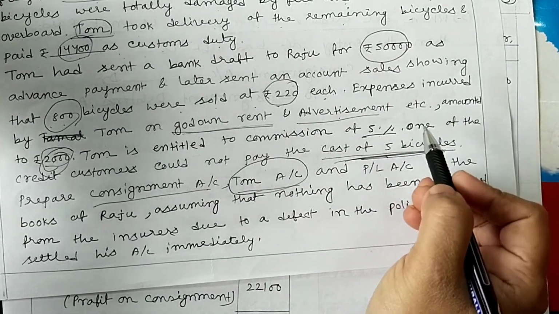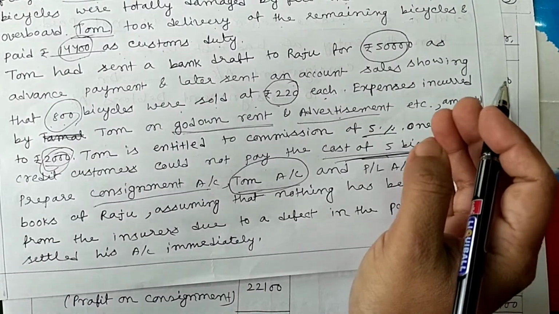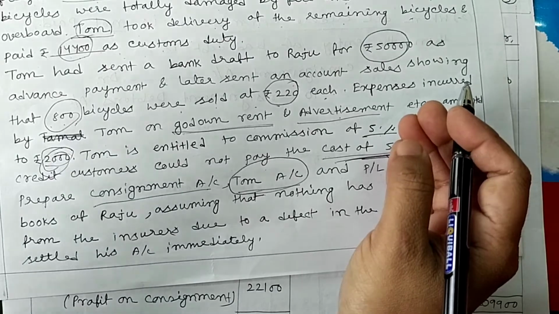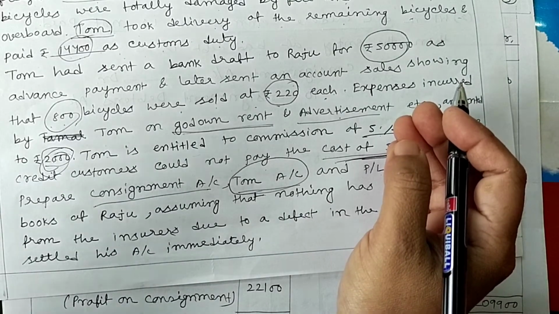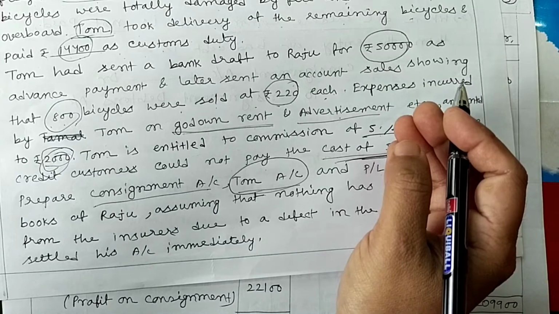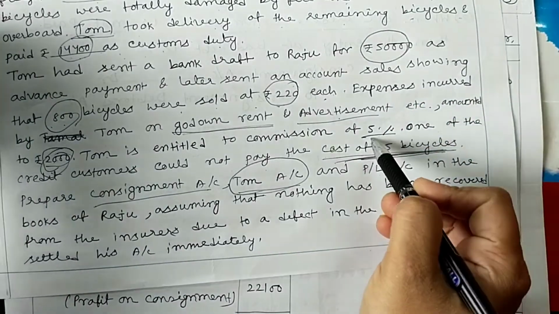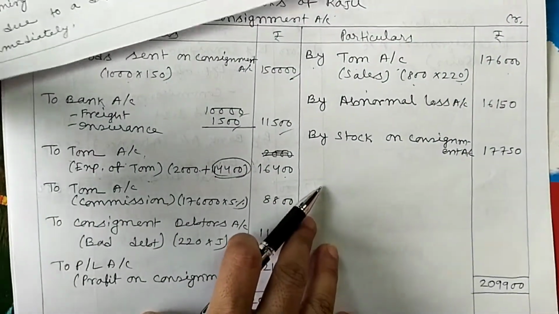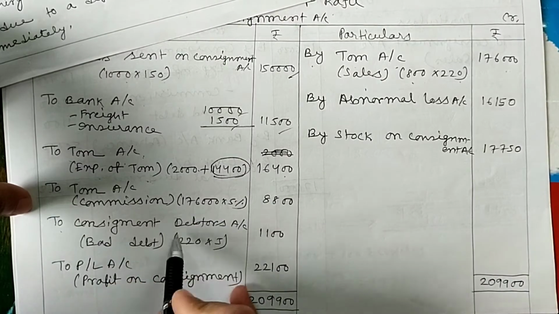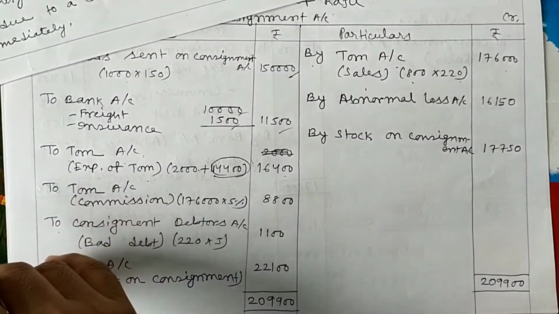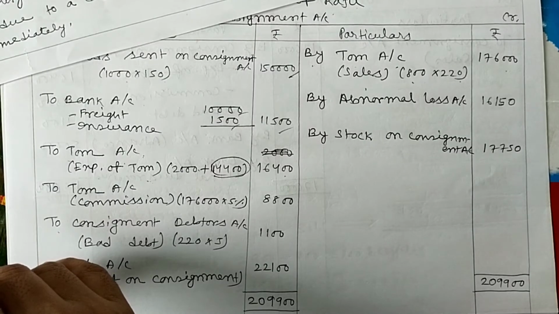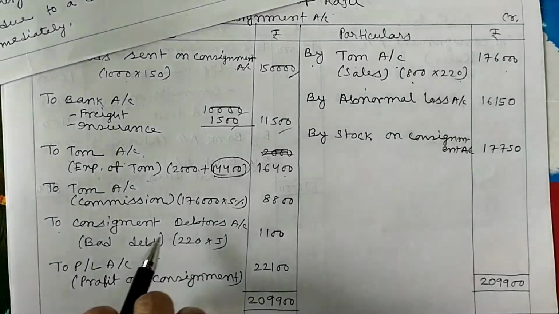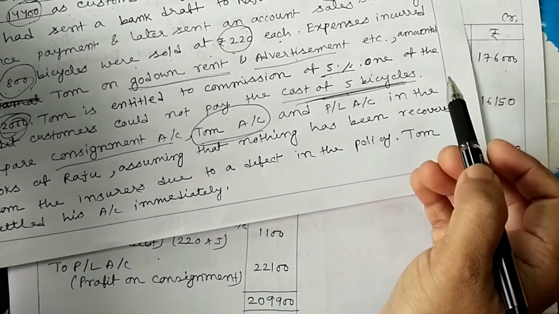So we also know when del credere commission is not paid, then the entry of bad debt must be put in the consignment account. But if del credere commission is paid, then no entry will be required for bad debt. So here no del credere commission is paid by the consignor, so the bad debt entry is required. So here we write To consignment debtor account, because the entry of bad debt is consignment account debit to consignment debtor account. This is bad debt. How much amount of bad debt?